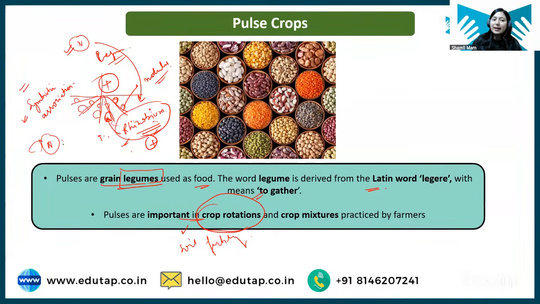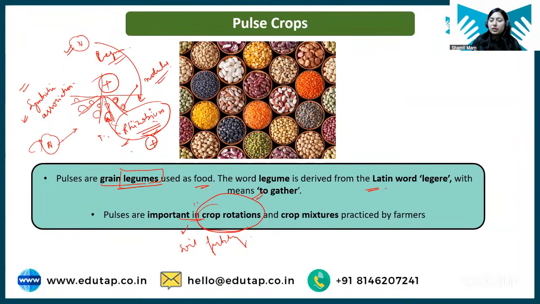Okay, and this nitrogen is very important for your crop. So if something is incorporating this nitrogen in the soil, that means that particular crop is helping in increasing the nitrogen content of soil. So it helps in increasing soil fertility.